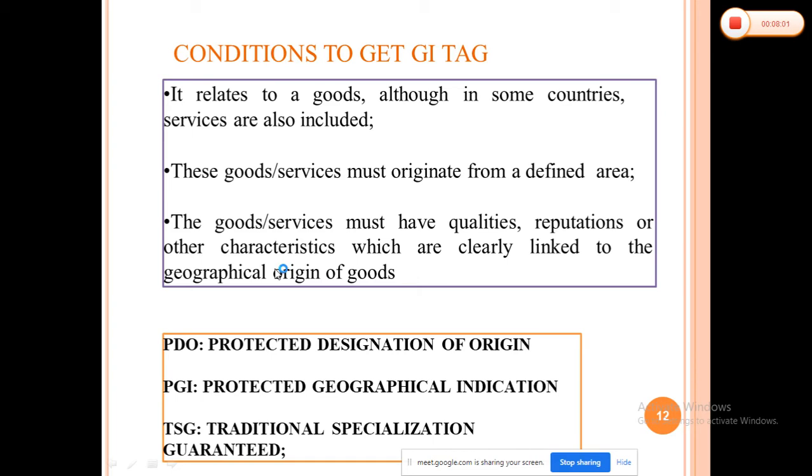Now they have said that only five districts can cultivate the Alfonso mango. In any other region apart from these five districts, if anybody claims Alfonso mangoes, it will not be applicable, because of the soil, the geographical conditions required to grow that mango, and the characteristics of the mango that make our Alfonso special.